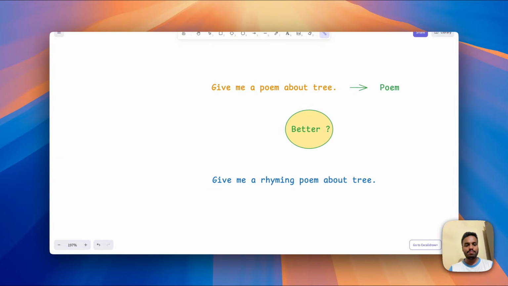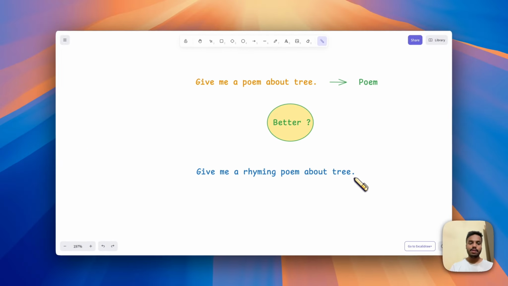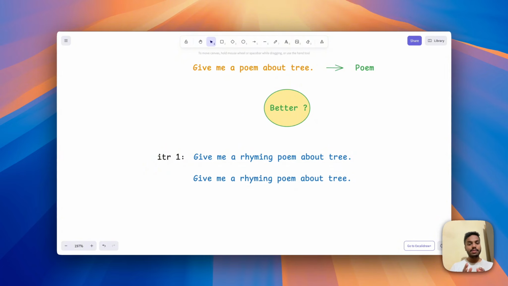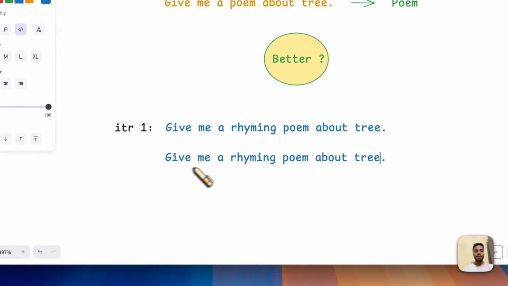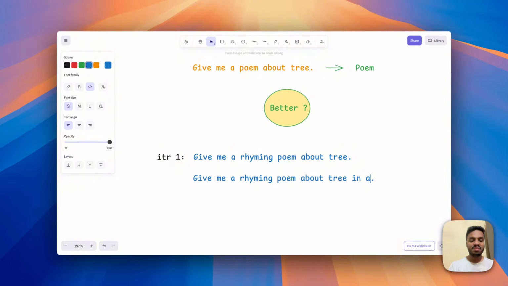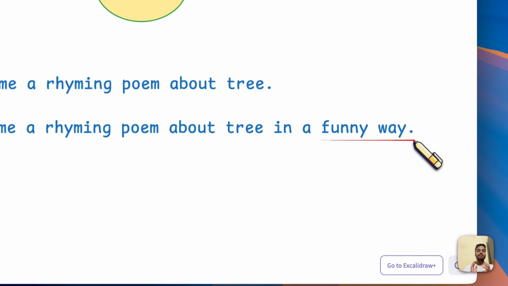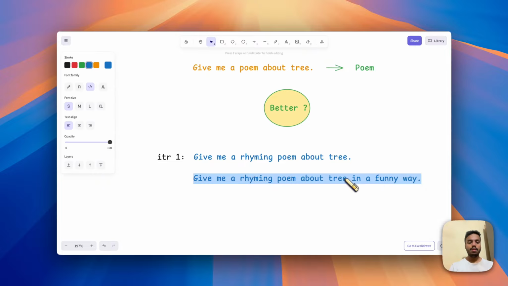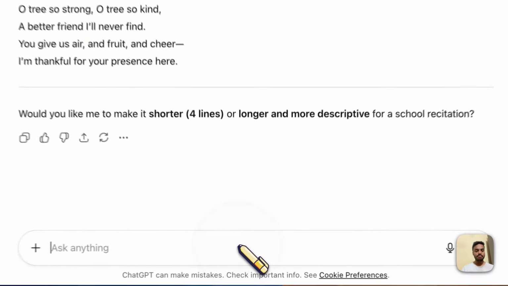Let's refine it more. Let's call this prompt iteration 1. Copy paste this prompt. Let's give tone and personality for this prompt to get a better poem. We will say, give me a rhyming poem about tree in a funny way. Here we have given tone for this prompt. It can be funny way, it can be happy way or poetic way. Basically, we are giving the tone for this prompt to get a better poem. Let's copy paste this in ChatGPT.